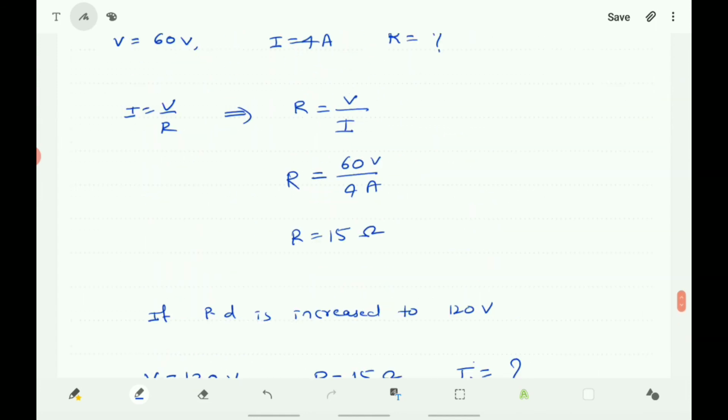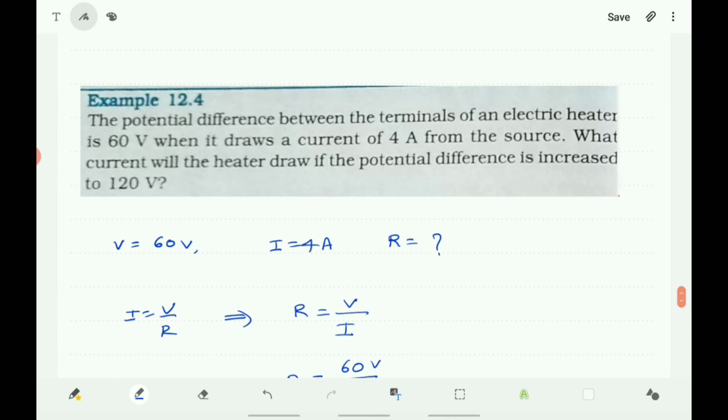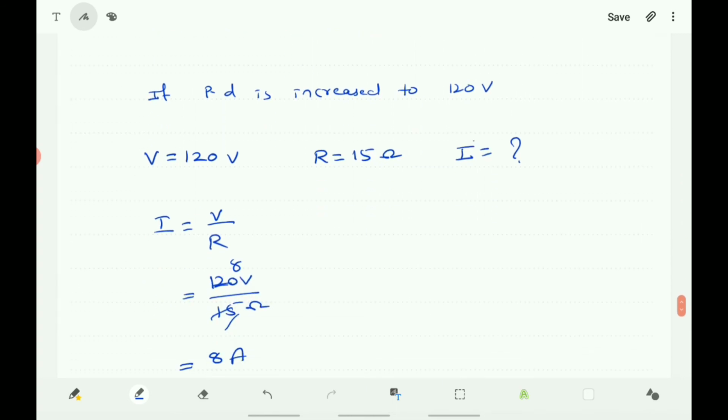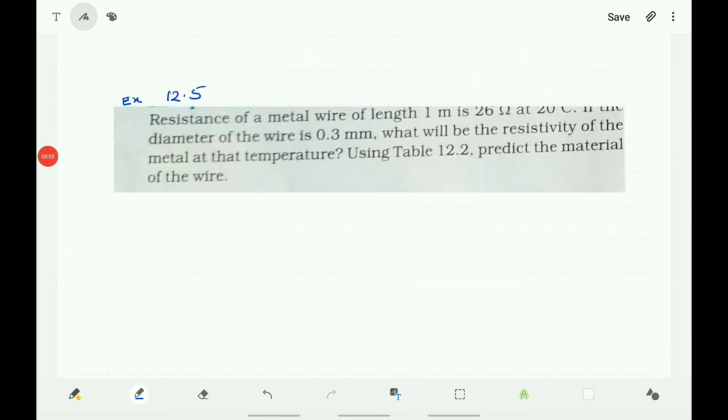What current will the heater draw? It means the heater will draw 8 amperes. Example problem 12.5. The resistance of a metal wire of length 1 meter is 26 ohm at 20 degrees centigrade. If the diameter of the wire is 0.3 mm, what will be the resistivity of the metal at that temperature? Using table 12.2, predict the material of the wire.